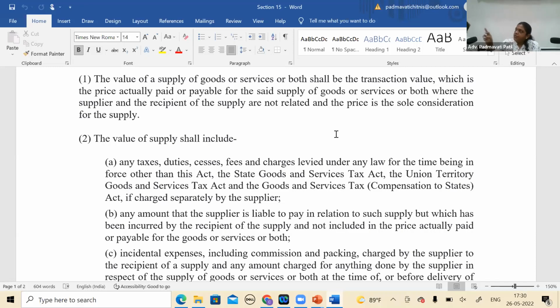No, because of this 15(2)(b), even though as you are putting up now that okay, you are not supposed to incur because I have not recovered anything from you, that cannot be the criteria, because under 15(2)(b) they have given a specific inclusion that in the value this amount has to be included. I'm required to pay and he incurs it. Yes. Here I'm not required to pay. In this example, the case study that we are seeing, I am not required to pay. I am required to give him the component. No, supplier here in our case will be the component manufacturer, not you. So if I as a component manufacturer, when I'm supplying to you, I'm liable to pay and I'm liable to incur that cost also of those tools, which if suppose you would have not given me, I would have taken from somewhere and I would have incurred that cost.